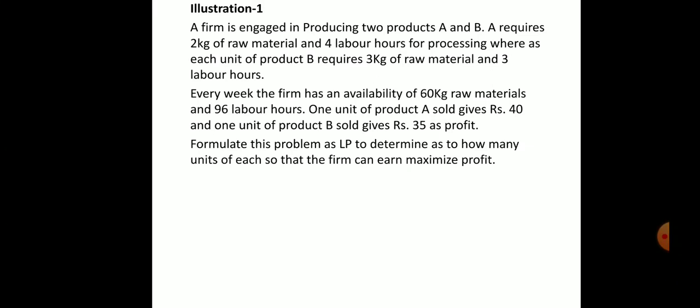Here, a firm is engaged in producing products A and B. So our company is planning to produce product A and product B. I will make a note while explaining. Next, A requires 2 kgs of raw material and 4 labor hours for processing.